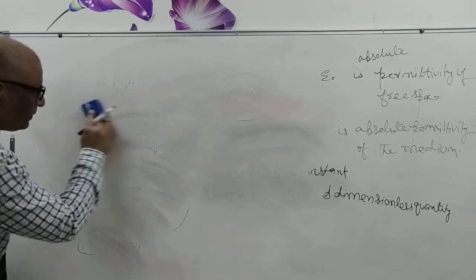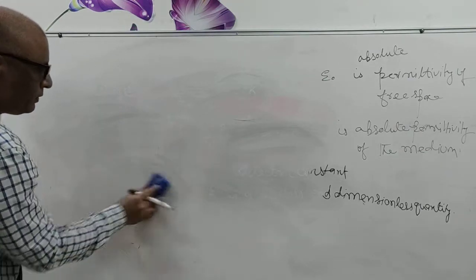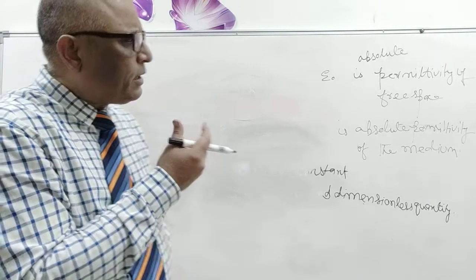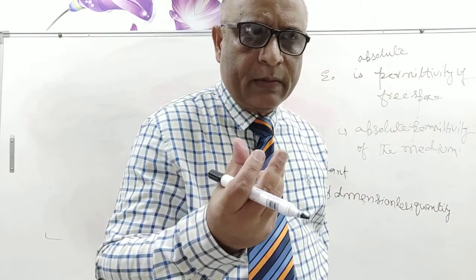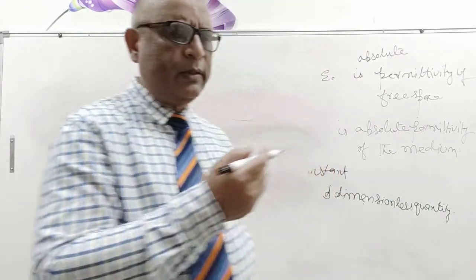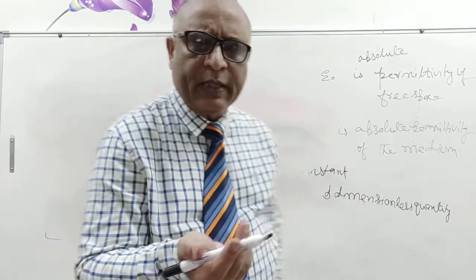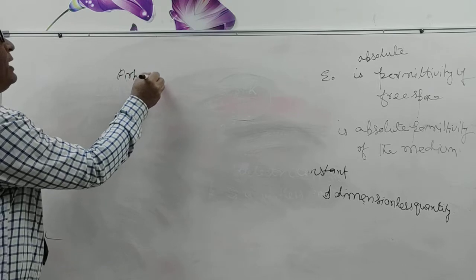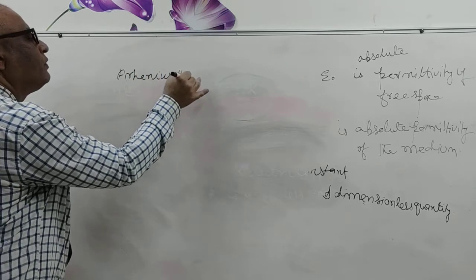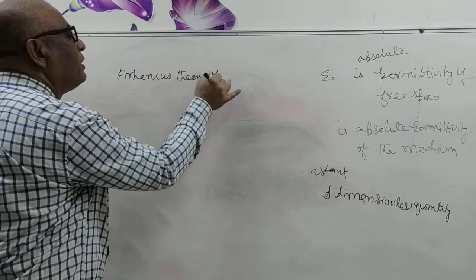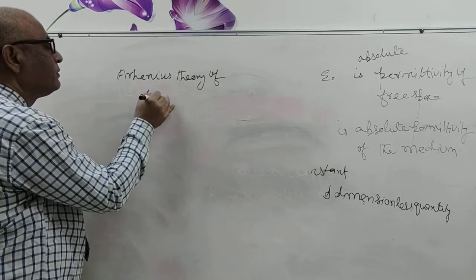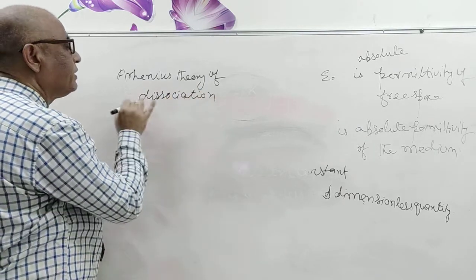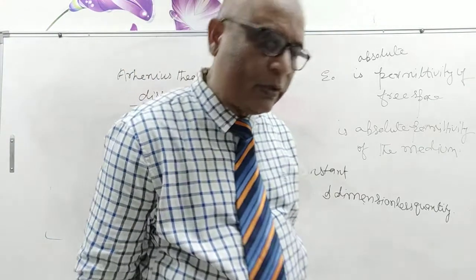Now with this dielectric, a very important phenomenon is associated that is widely used in chemistry and also in physics. It is known as the Arrhenius theory of dissociation.